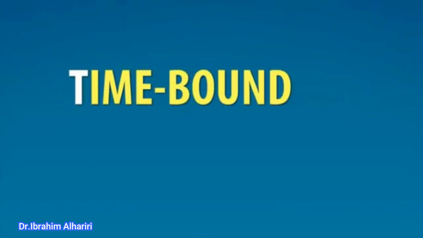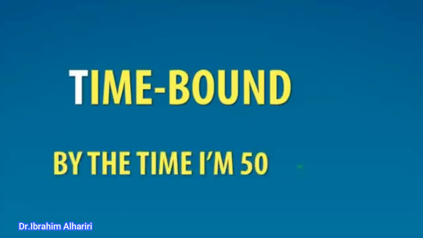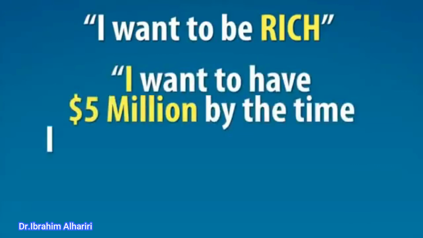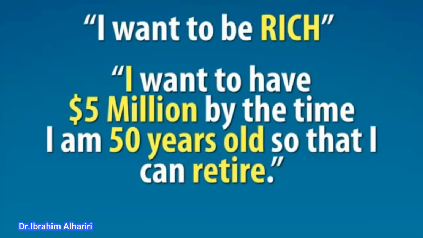Next, we have time bound. Well, as stated before, we're going to make it by the time I'm 50 so that I can retire. So yes, it is time bound. So if you take a look at that now, we've got a whole bunch of the good stuff. And I can now take the goal of I want to be rich, and using those elements, I can turn it into I want to have $5 million by the time I'm 50 years old so that I can retire.